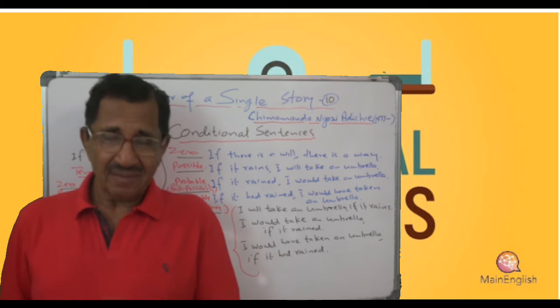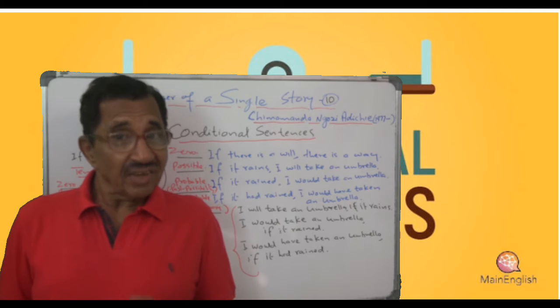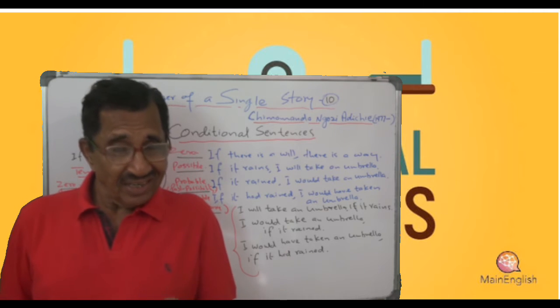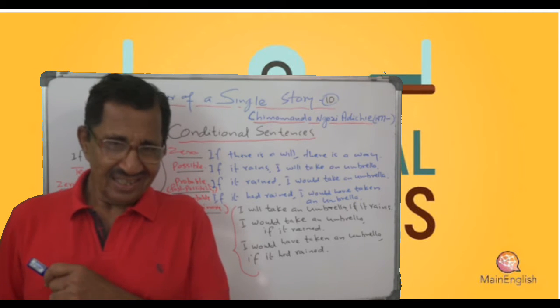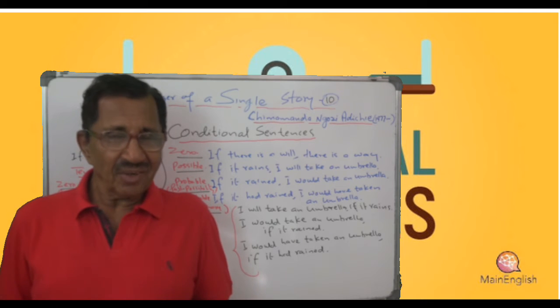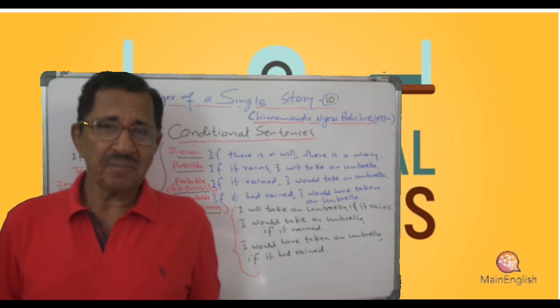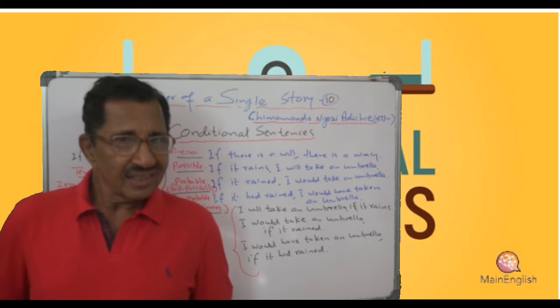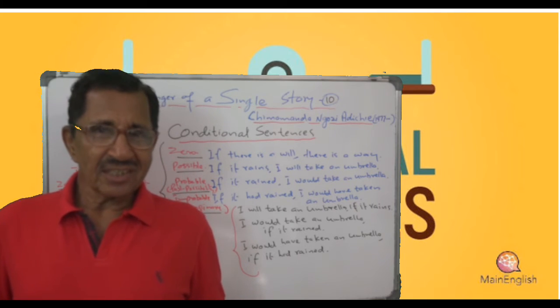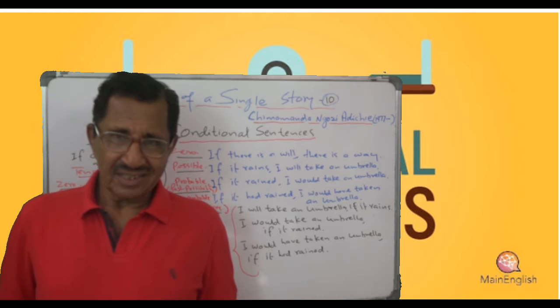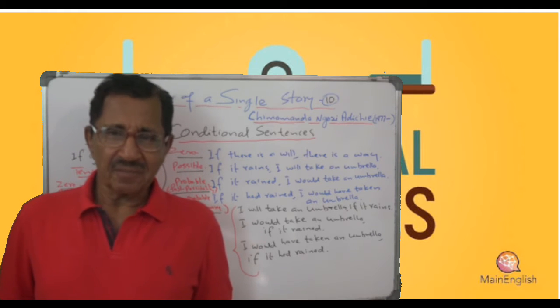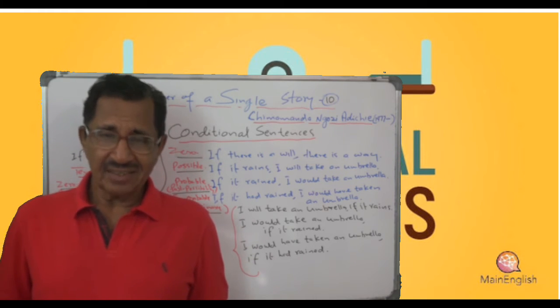In present simple, if there is a way, there is a will. And then the second one we find, the if clause has present simple, while the main clause has future simple, you can say, will take.